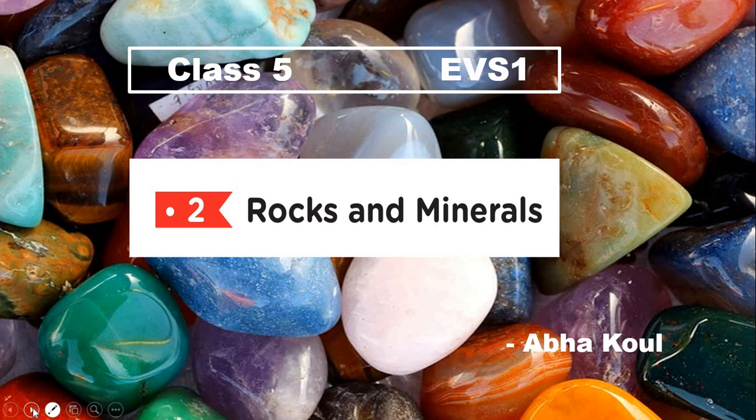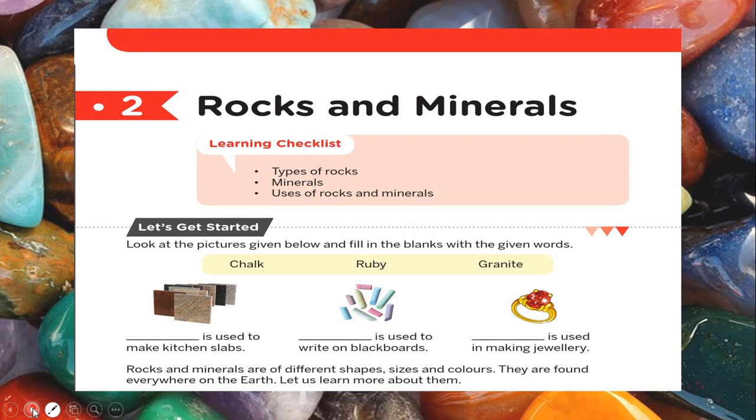You'll open your books to page 180. I repeat, page 180. So this is your chapter 2, rocks and minerals. You will be learning about types of rocks, what are minerals, and the uses of rocks and minerals, how they are useful to us in our daily lives. So let's get started. Look at the pictures given below and fill in the blanks with the given words. We are given 3 words: chalk, ruby and granite. These are the 3 words given to you. And you can write the answers in your notebook also, in your books side by side.